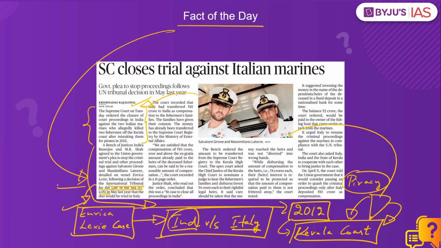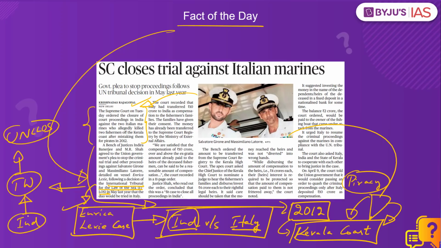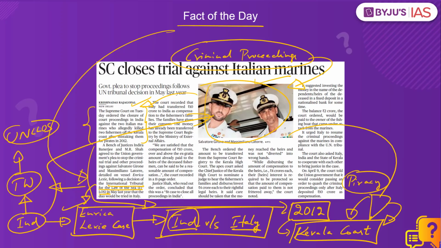India claimed that the shooting incident took place in India's territorial waters, where Indian laws will completely apply as per UNCLOS provisions, or the UN Convention on the Law of the Sea. And accordingly, India not only detained the ship, but it also arrested the Italian soldiers. Following their arrest, criminal proceedings were initiated against them as per Indian criminal laws within the Indian judiciary, and they were detained and arrested in India.